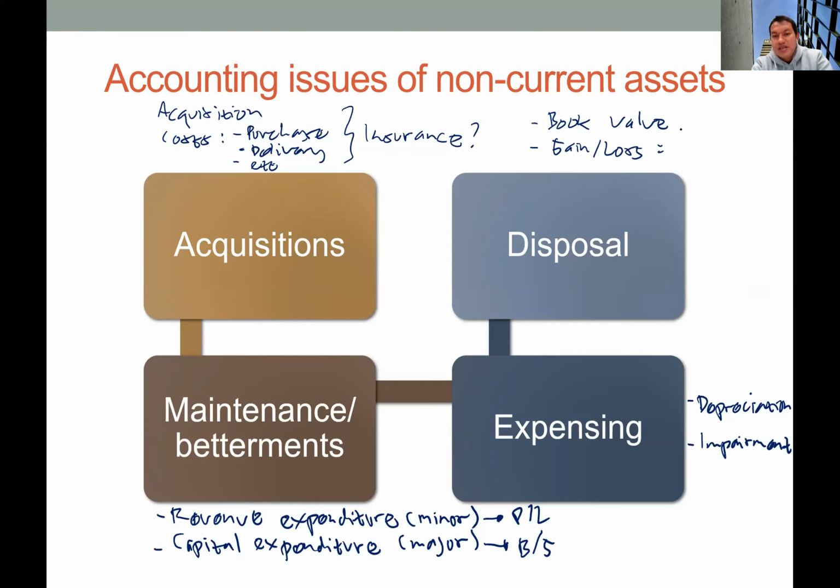Okay, so gain or loss is basically the selling price or disposal price of this asset minus the book value up to the point of sale. So selling price minus the book value. Again, a gain is basically an income, so it should be in the credit side, and a loss is an expense, so it should be recorded in the debit side. Okay, so this is basically the basic concept of accounting for non-current assets.